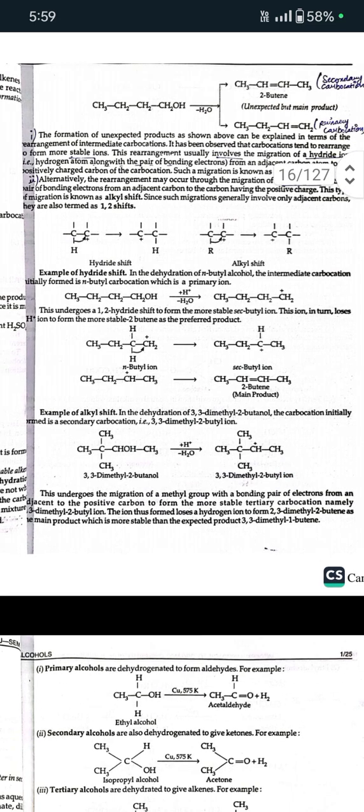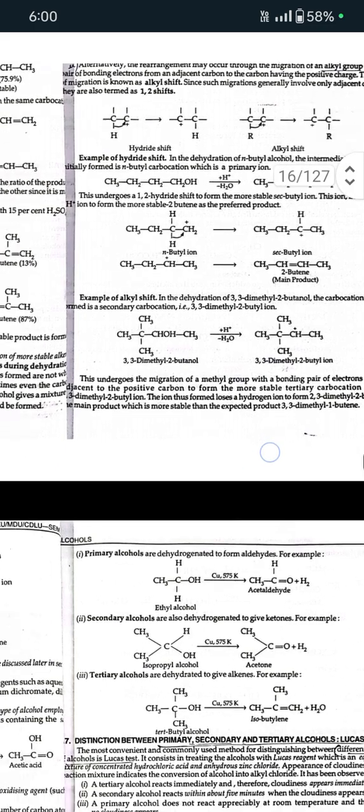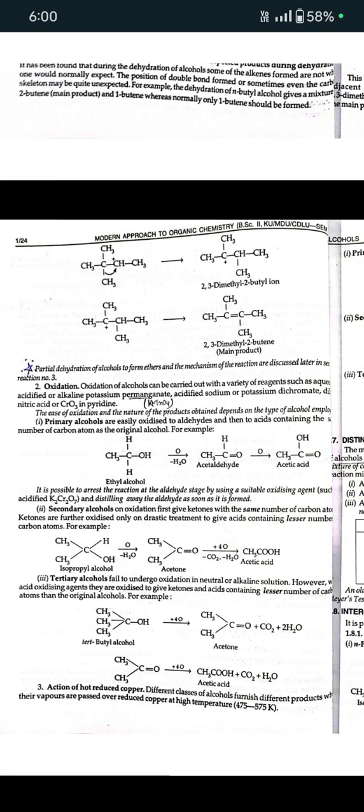Here is also an example of alkyl shift. In the dehydration of 3,3-dimethyl-2-butanol, the carbocation initially formed is a secondary carbocation. This undergoes the migration of a methyl group with the bonding pair of electrons from an adjacent carbon to the positive carbon to form the more stable tertiary carbocation. The ion thus formed loses a hydrogen to form 2,3-dimethyl butene as the main product, which is more stable than the expected product 3,3-dimethyl butene. Partial dehydration of alcohols to form ethers and the mechanism of the reaction are discussed later in reaction 3.